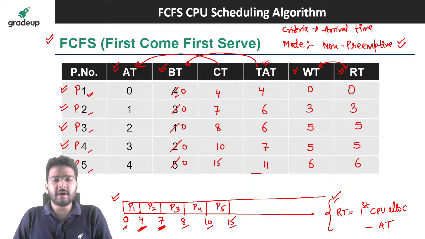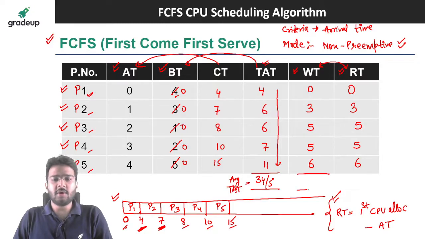Now here you can find out the average turnaround time. So you can add all these values and you can divide it by the number of processes we have. So this is going to be 6 plus 4 it is 10, 10 plus 6 it is 16, 16 plus 7 it is going to be 23, 23 plus 11 it is going to be 34. 34 divided by 5 is going to give you the average turnaround time.